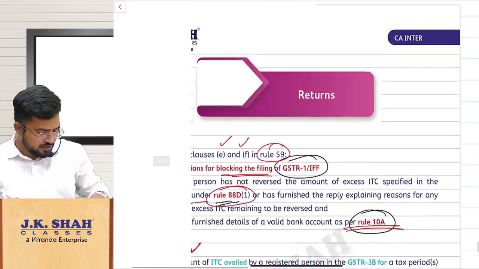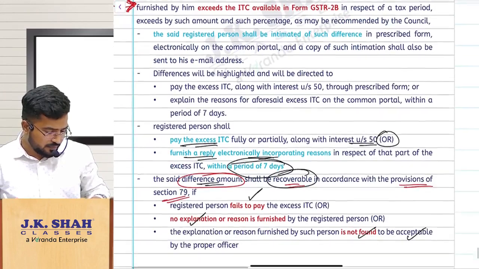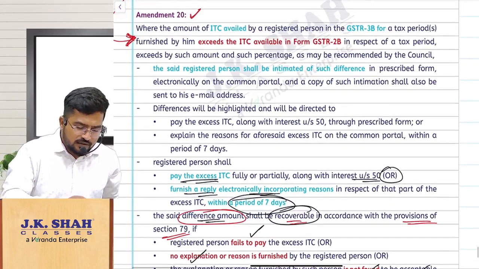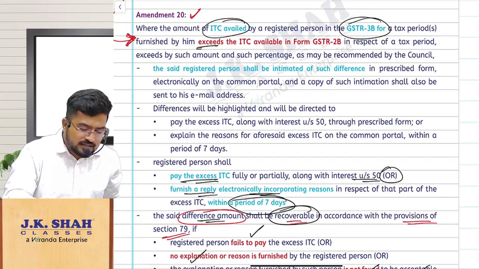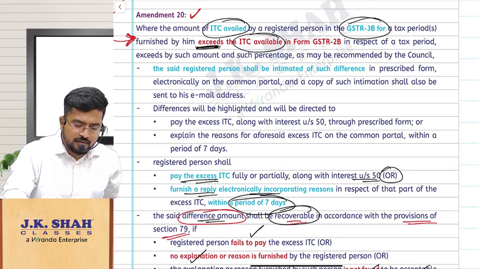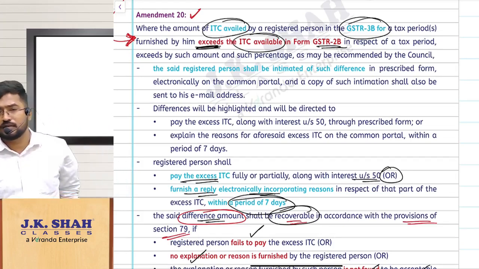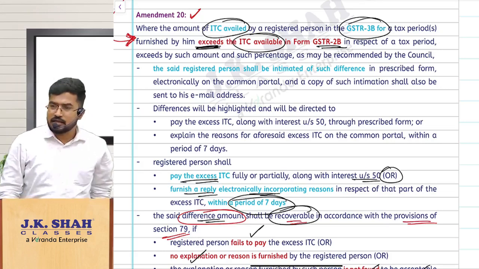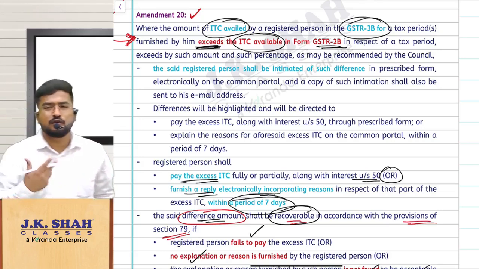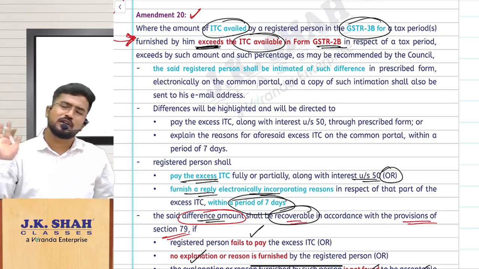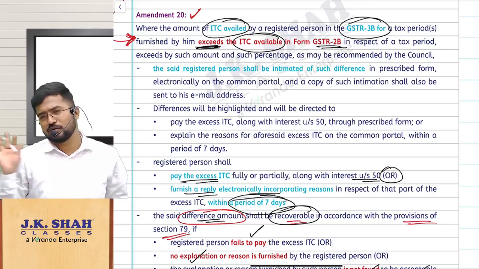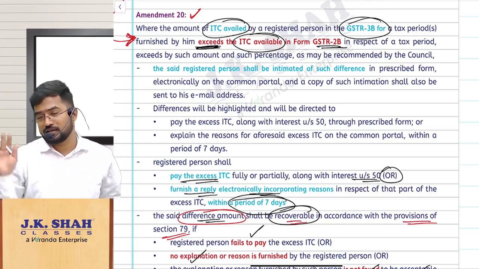So now look at the procedure here, rule 88D. What will happen? They will intimate you whenever the ITC availed in GSTR 3B exceeds ITC available in 2B. 2B how much is there? 1 lakh. But how much you are taking in 3B? 10 lakhs. Correct? Sir, I am taking only 45,000, sir. Then I don't have any problem. Whatever is there in 2B, you are taking less than that, I don't have a problem. You are taking more than that, that is the problem.